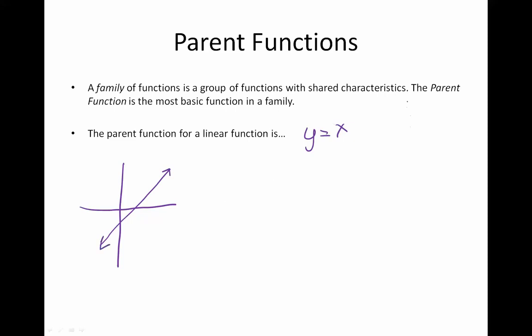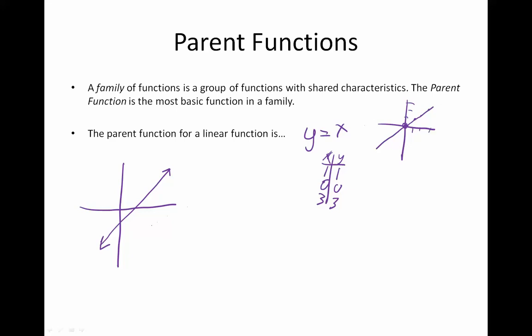So this graph over here, the y equals x, is a line that goes through the origin and goes straight through this direction. We can make a table to prove that. If x is 1, then that means that y is 1. If x is 0, then y is 0. The only way to make that a true statement, if x is 3, is if y were also 3. So you can see that it would hit all of these points on this line that goes through the origin.